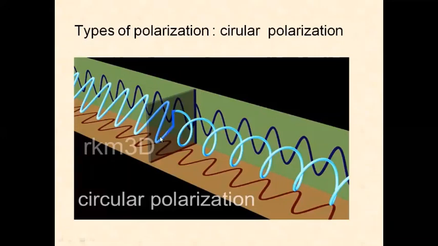When the electromagnetic wave is applied at one end, it covers vertical movement and also horizontal movement, vertical, horizontal, vertical, horizontal. So it is producing vertical and horizontal radiation combined. We call it circular polarization.